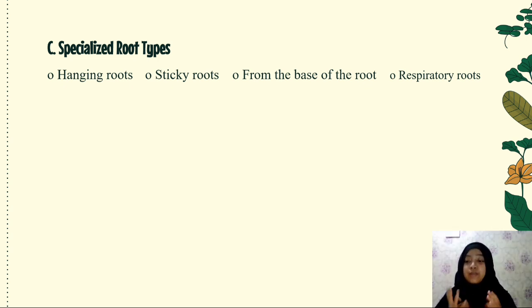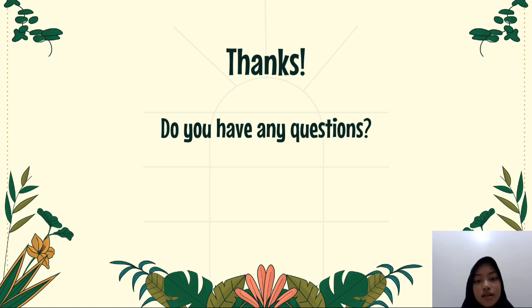That is the explanation of the material on introduction to plant and root morphology. I will return it to the moderator. That's all the explanation about the introduction of plant morphology. Hopefully, it can increase the knowledge of friends.